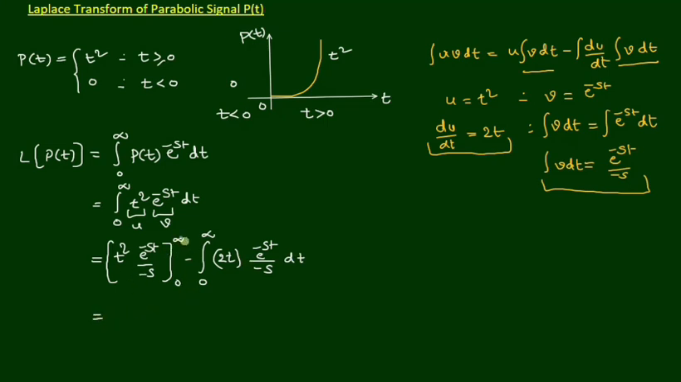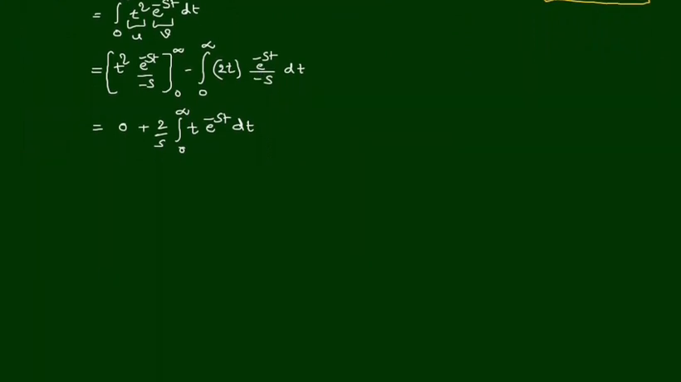So if we substitute the limits of the first term, this gives 0, minus. 2 is a constant, we can write it outside, and minus s is in the denominator, so we can write minus s outside; minus into minus becomes plus. So integral over 0 to infinity t into e power minus st dt equals 2 by s integral of t into e power minus st.